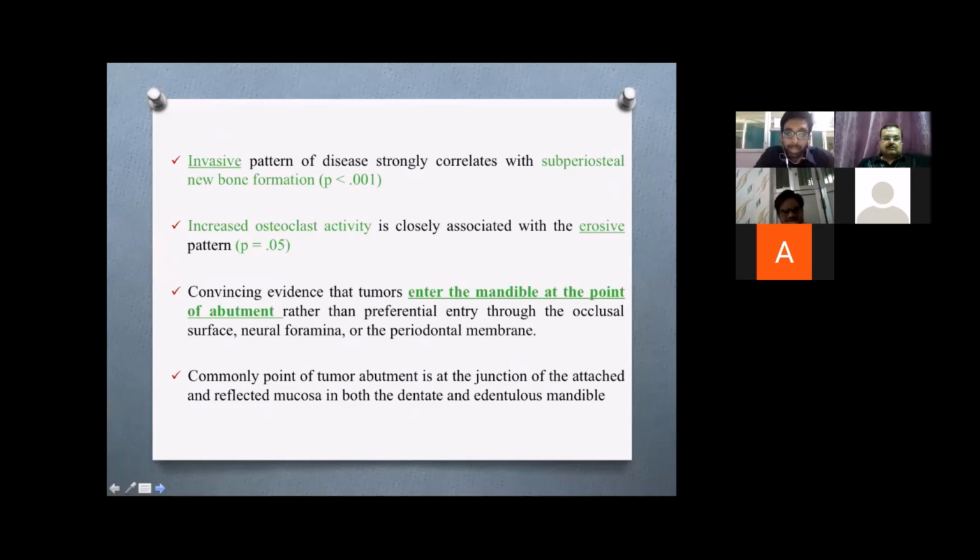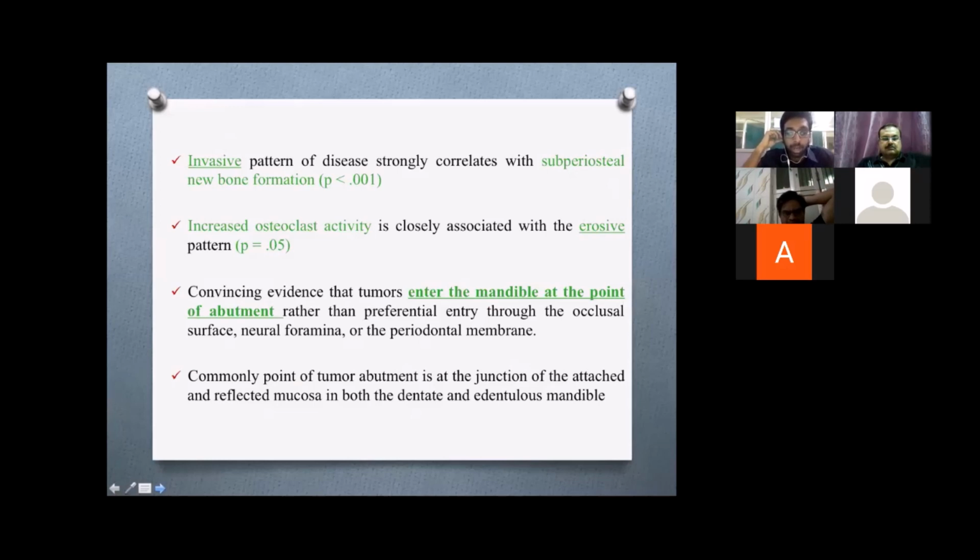The other pattern, which is erosive, is associated significantly with increased osteoclastic activity. There is also convincing evidence from this study that the tumors enter the mandible at the point of abutment rather than through preferential entry like the occlusal surface, neural foramina or periodontal membrane.